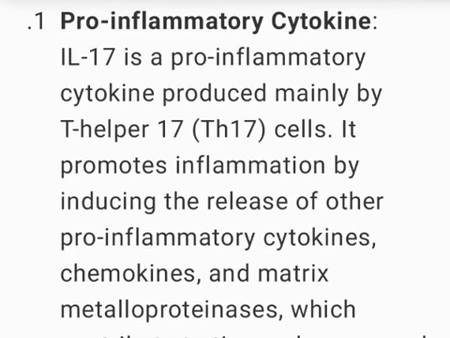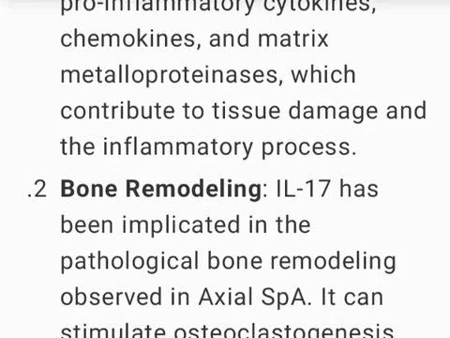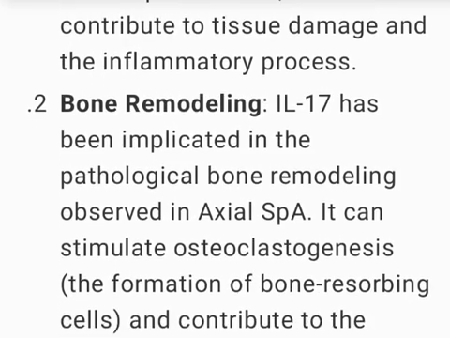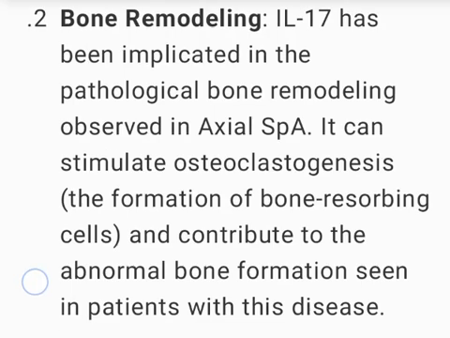1. Pro-inflammatory cytokine. IL-17 is a pro-inflammatory cytokine produced mainly by T helper 17, Th17 cells. It promotes inflammation by inducing the release of other pro-inflammatory cytokines, chemokines, and matrix metalloproteinases, which contribute to tissue damage and the inflammatory process.